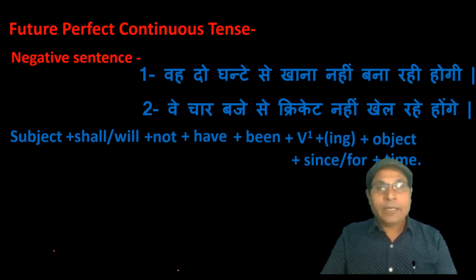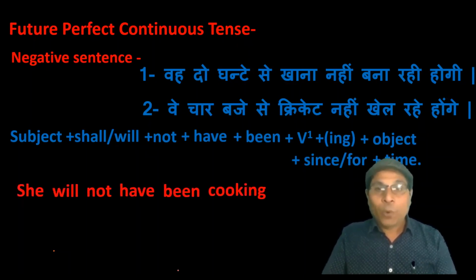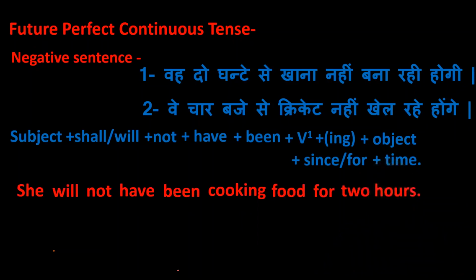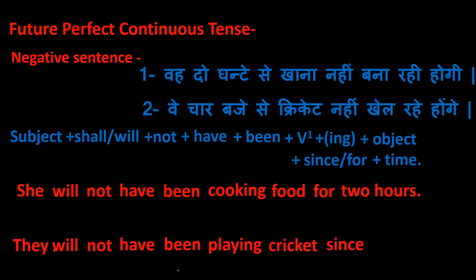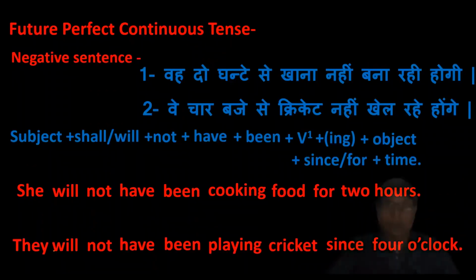Let us translate these sentences according to the rule. She will not have been cooking food for 2 hours. वे 4 बजे से क्रिकेट नहीं खेल रहे होंगे. They will not have been playing cricket since 4 o'clock. Now come to the interrogative sentence.